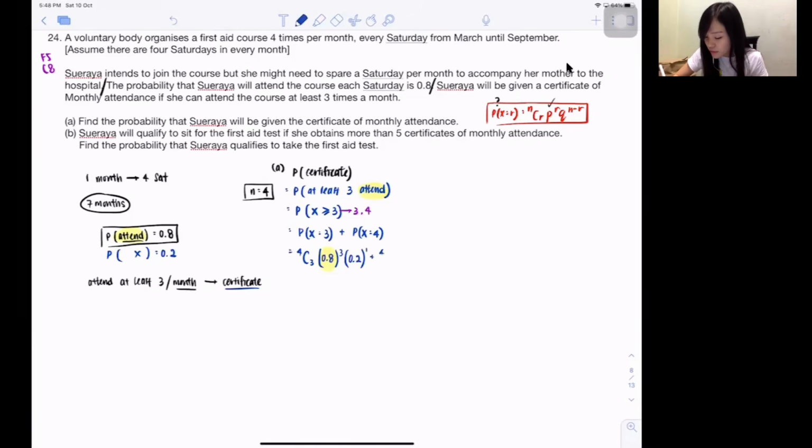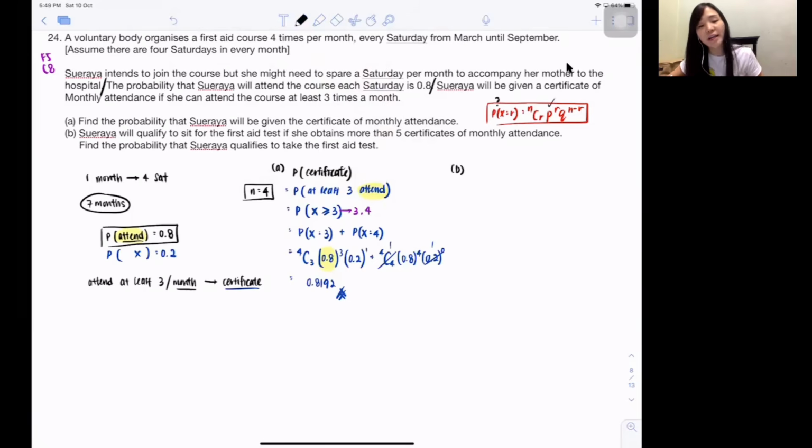Same for the other one. Out of 4 times, 4 times you attend. Probability of attend, 0.8, power 4. Probability of not attend, 0.2, power 4 minus 4, which is 0. Anything power 0 is 1. So I just press the rest of it, from the starting until the ending. Answer 0.8192. Done. So the probability she will get a certificate is 81.92%.